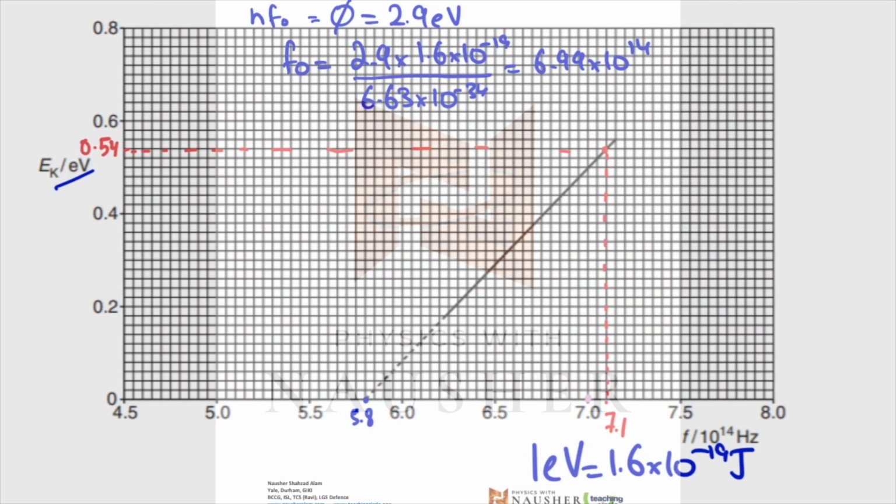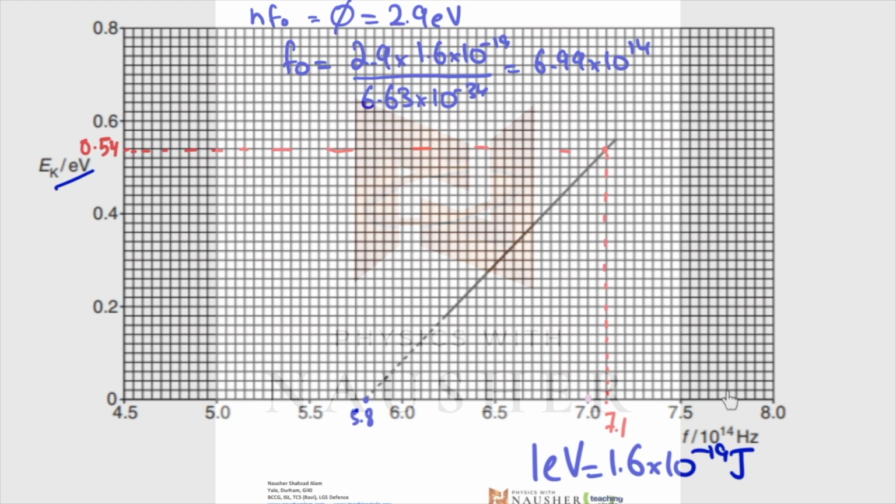Next, they say there is another metal whose work function is 2.9 electron volts, and you have to draw its graph. So the work function is hf₀. f₀ is your threshold frequency and h is Planck's constant. Planck's constant value is given to you in the data booklet, 6.63 × 10⁻³⁴. So find out what the threshold frequency is.